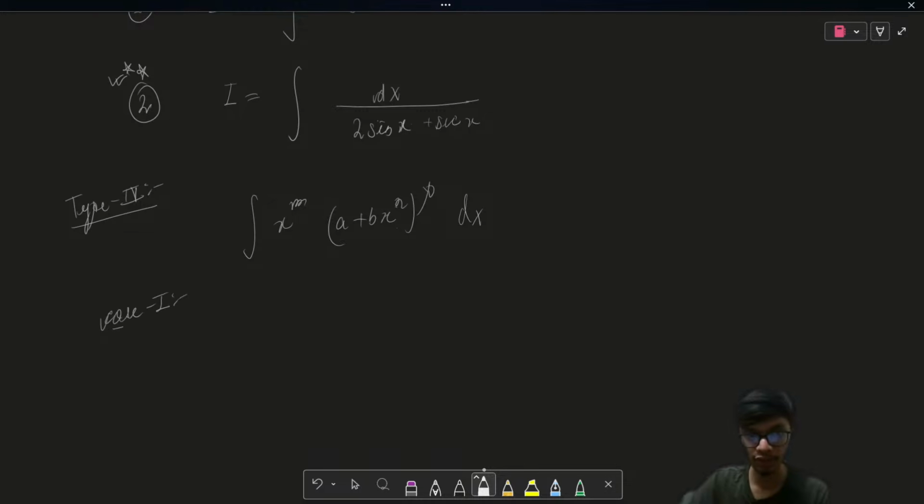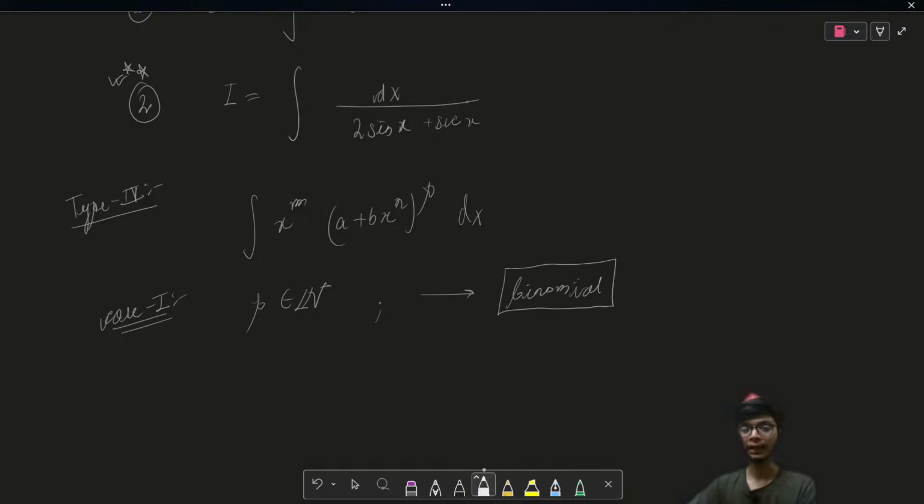In case one, if p is a natural number, we just simply use the binomial expansion. So whenever you have p as a natural number, just use the binomial expansion and then integrate. The question is very simple. Okay, let's talk about case 2.